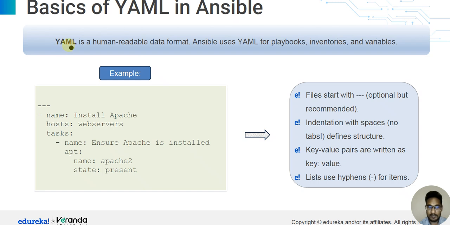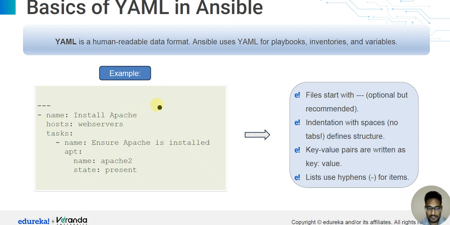YML file है, YML format है. YML is a human-readable data format. Ansible uses YML for playbooks, inventories, and variables. So in this example,